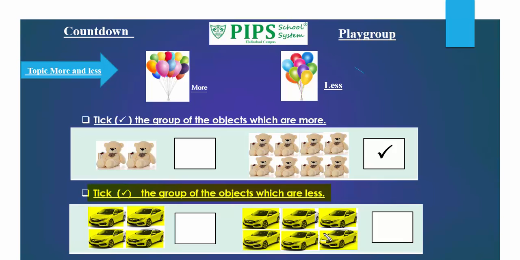Playgroup class, do you know which group has less objects? The first group has less objects. Now we will tick the first group like this.